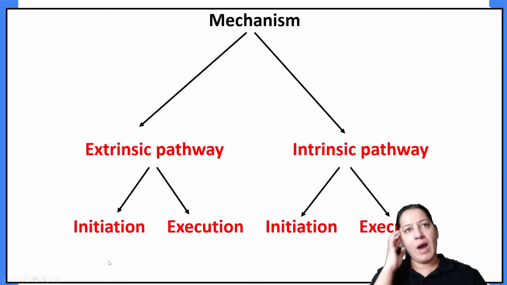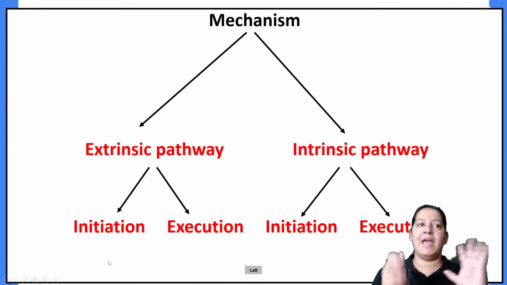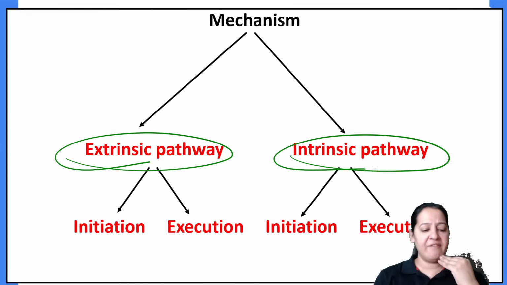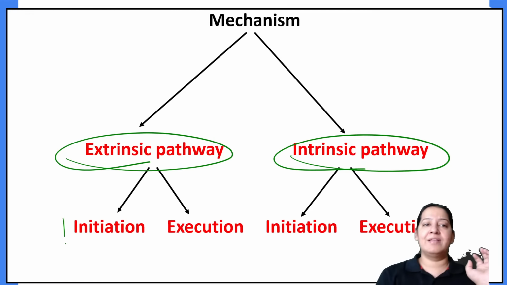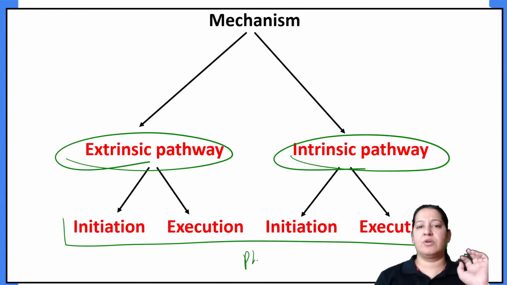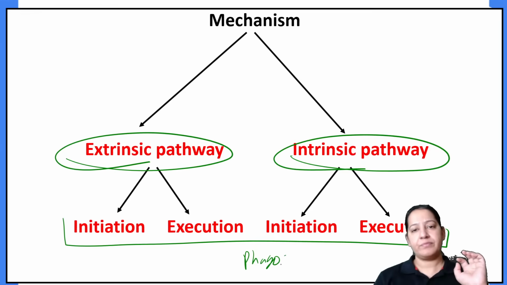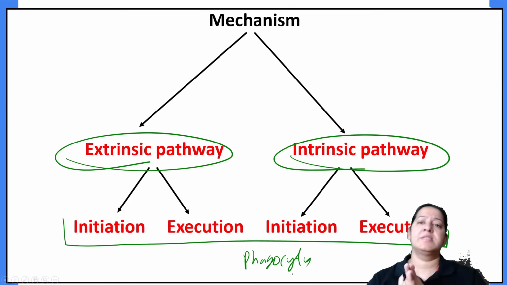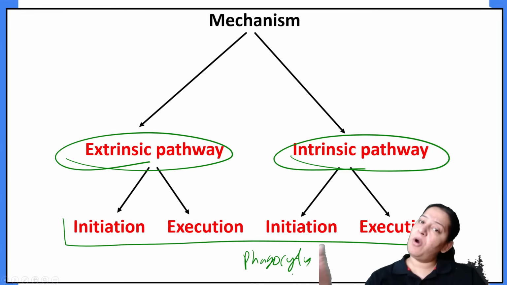So that is the thing. I am done with the mechanism of the extrinsic pathway and the mechanism of the intrinsic pathway. Do you have any doubt? Anyone having any doubt in this? No, no one. In the end, the last phase of all four is phagocytosis. As I've told you, in the end, a phagocyte comes and eats all the apoptotic bodies.